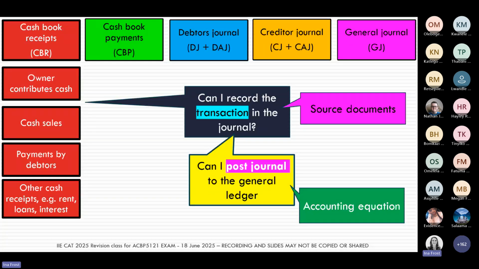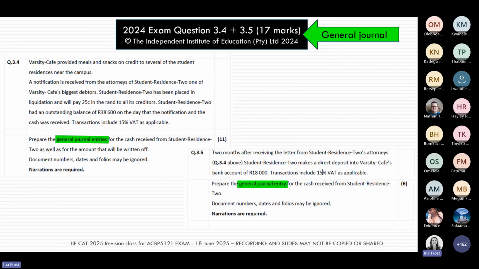Okay, so now let's look a little bit at past paper questions again, and we go back to our 2024 exam paper. Interestingly enough, in last year's exam, the journal that they chose to test was the general journal. So in last year's exam paper, they didn't ask the other journals. The one they specifically tested was the general journal. And I just saw a question coming up in the chats asking us to go through the general journal. So we definitely are going to focus on this one, also because students sometimes battle with this one a little bit.